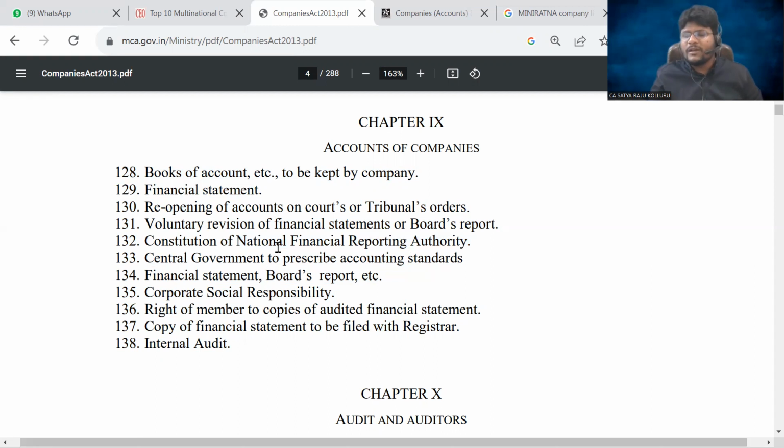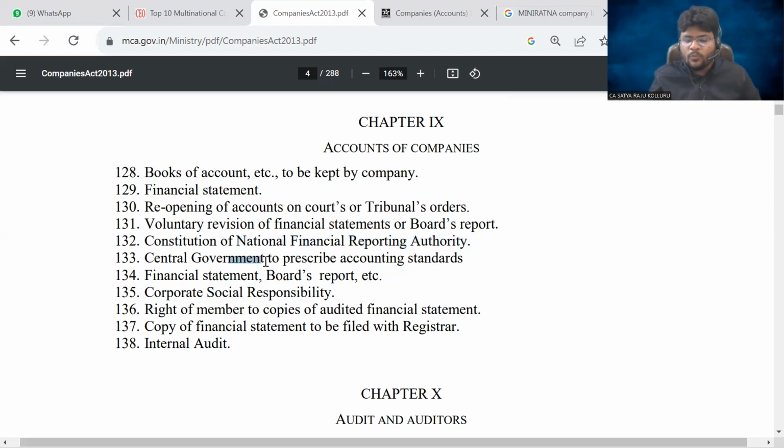Because each and every accounting standard issued by ICAI, is it applicable to the company, sir? No. If NFRA recommends, if the National Financial Reporting Authority approves such accounting standards, then it will notify them through a specific official gazette. The existing accounting standards placed in that official gazette are legally applicable to the companies. So this is Section 132, related to the establishment of that authority.